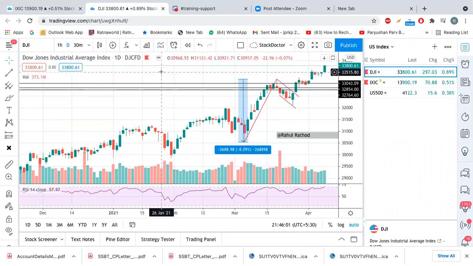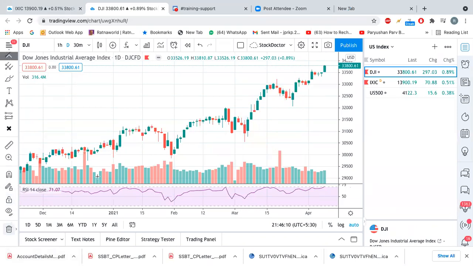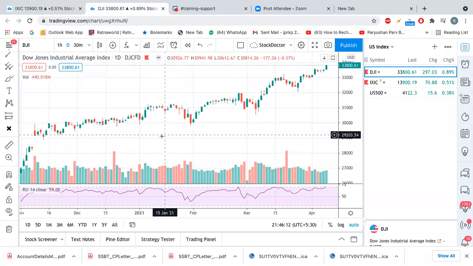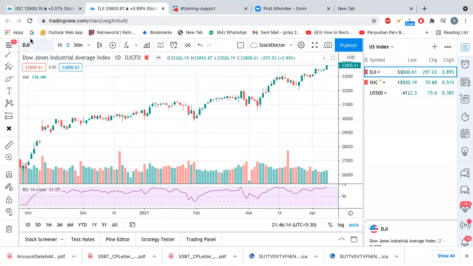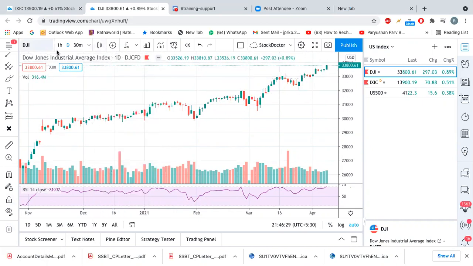So let's see what Dow Jones is saying. This was the chart I drew. Now let's make it clear first so that everybody can understand where it is going. This is the day chart. Whoever joined my class before knows the setup. The setup is, it will have the RSI here, and the volume bars and the candlestick pattern, candles, and the time frame is a day time frame.